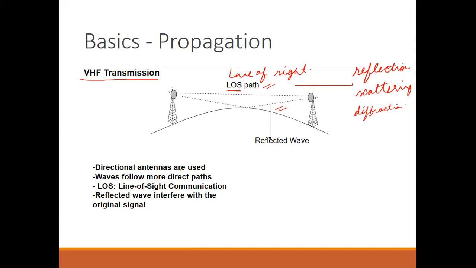Okay, so here we can see that there is a line of sight path and a reflected wave. Directional antennas are used in this case. Waves follow more directed paths. More directed paths means there may be line of sight propagation, so line of sight communication will be there. The reflected wave interferes with the original signal. So these are done at VHF transmission. In the case of very high frequency, we see this type of transmission.